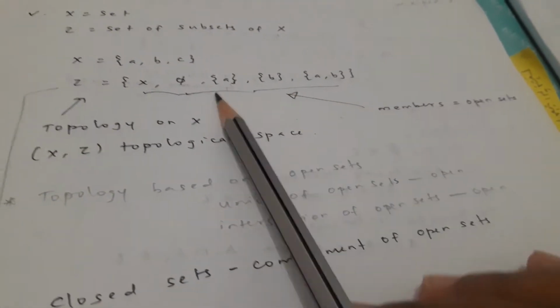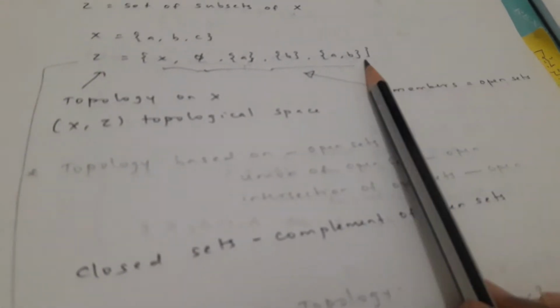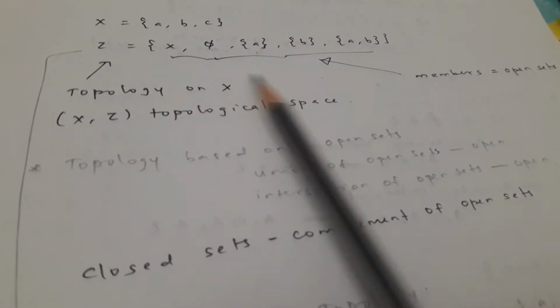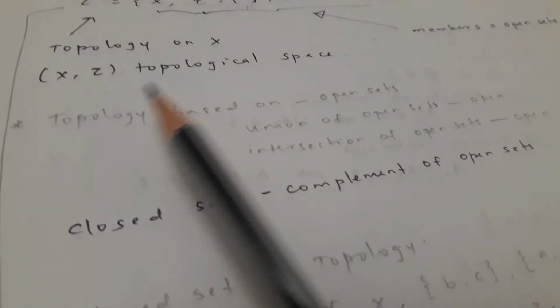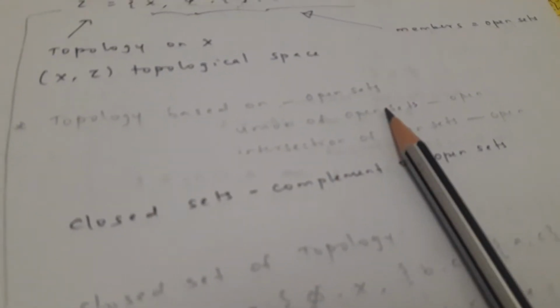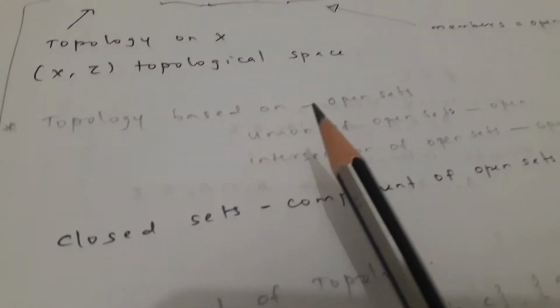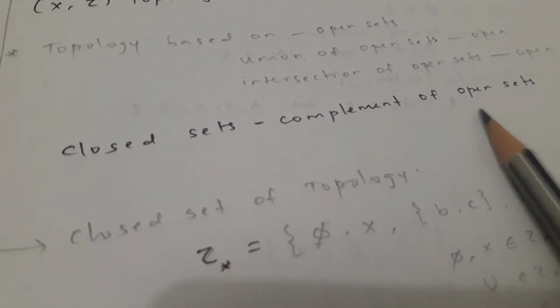Now these members we say are open sets, because this topological space is defined in the open sets. Topology is based on open sets, and there are conditions: the union of open sets is open and the intersection of open sets is also open. If it is a closed set, we have to see the complement of open sets. A closed set is defined as the complement of open sets.